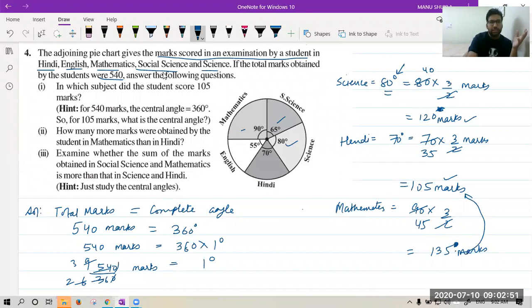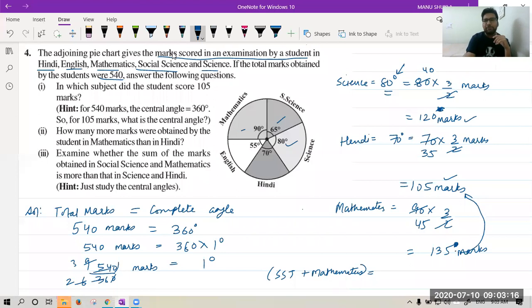Okay. Now see, in the last part, it is saying examine whether the sum of marks obtained in SST and mathematics is more. Please tell me the angle for SST plus mathematics. 155. Very good.